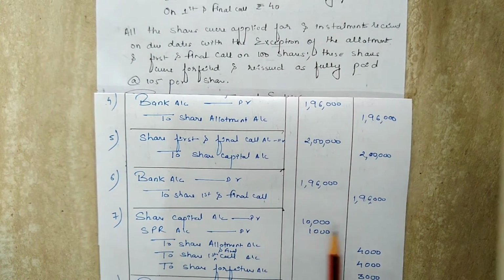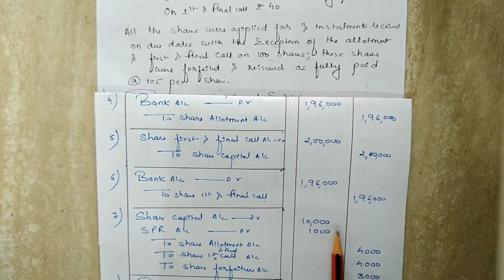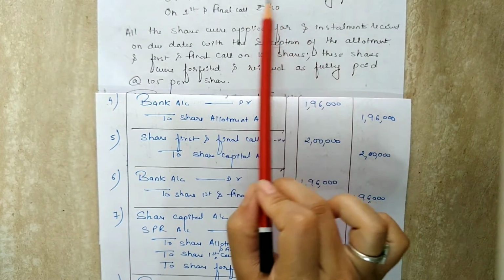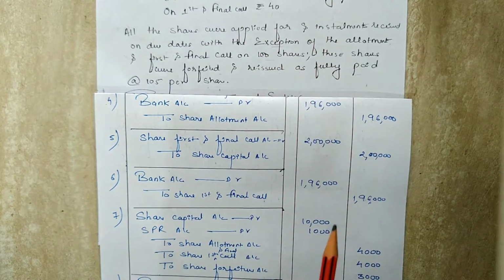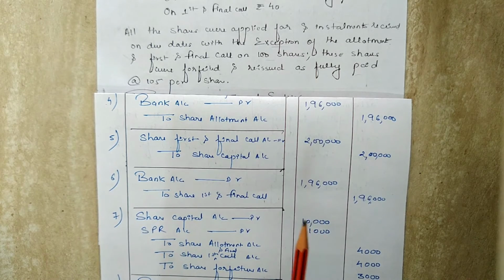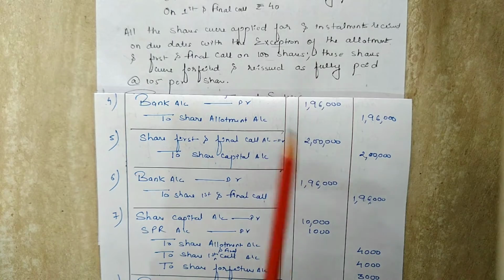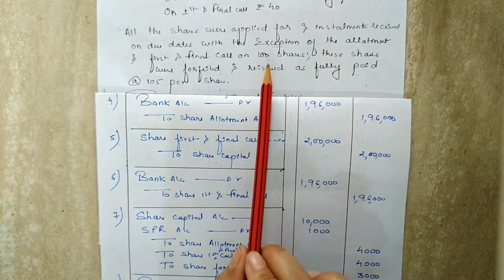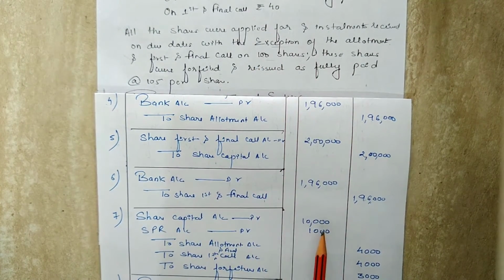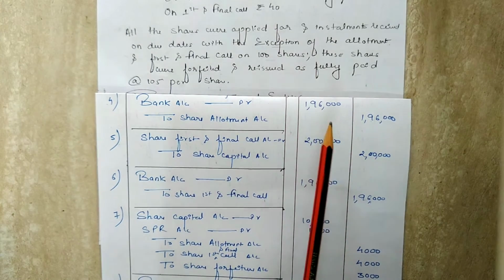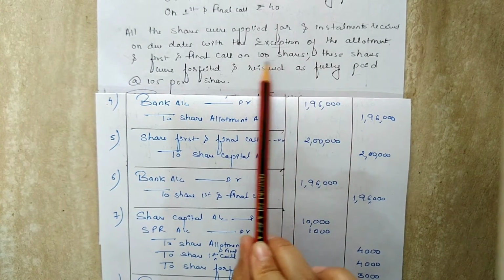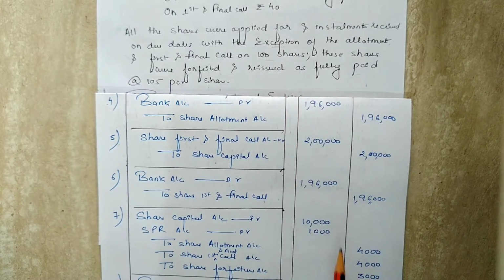Share capital account has been debited with the amount 10,000 as the total called up money excluding the premium is rupees 30 on application, rupees 30 on allotment and 40 on first and final call. So the total called up amount is rupees 100 and the number of forfeited shares is 100. So 100 into 100, that is 10,000. Securities premium account is debited with the amount 1,000 as the premium money is rupees 10 and the forfeited shares is 100. So 10 into 100 is 1,000.